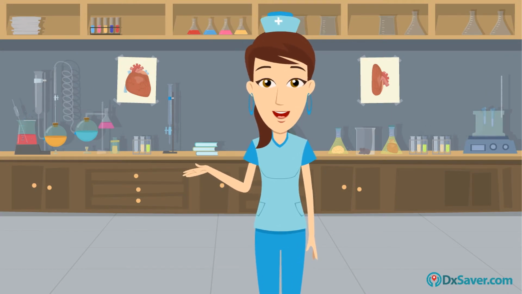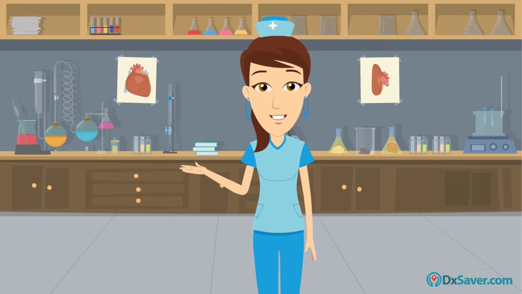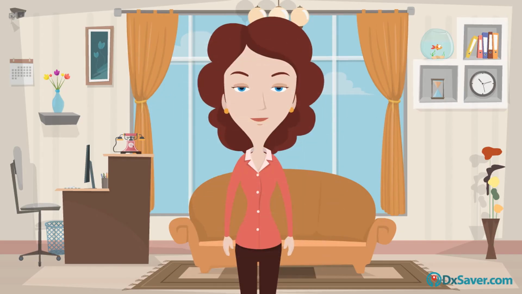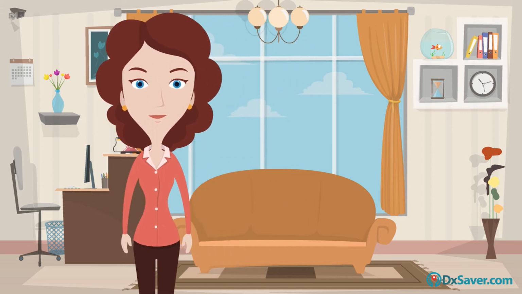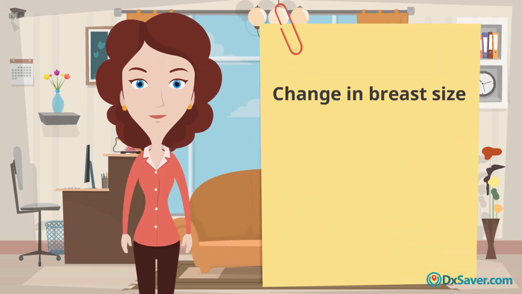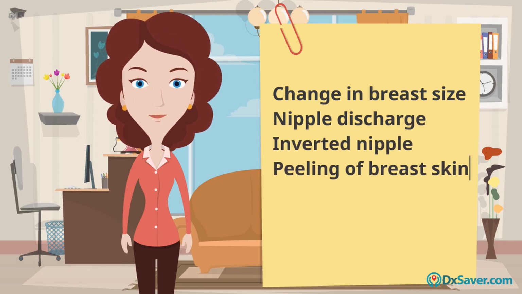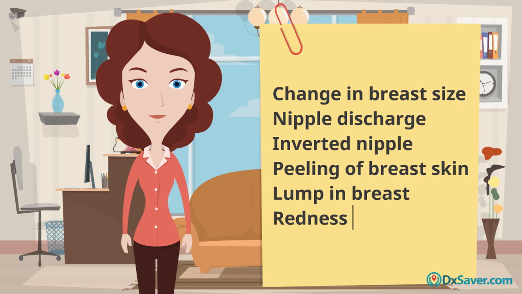Some of the most common types of cancer in the U.S. are breast cancer. This type of cancer is commonly diagnosed in women and may occur rarely in men. It usually starts from the milk-producing glands of the breasts. The signs and symptoms of breast cancer are change in breast size, nipple discharge, inverted nipple, peeling or scaling of breast skin, a lump in the breast or armpit, and redness in the breast.